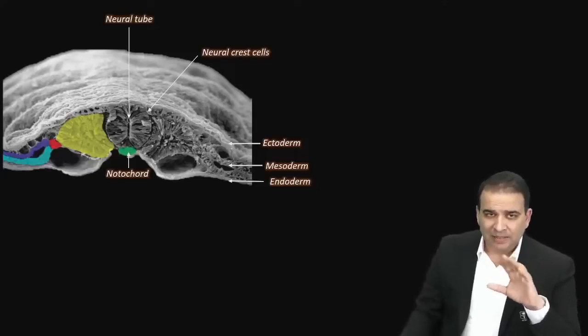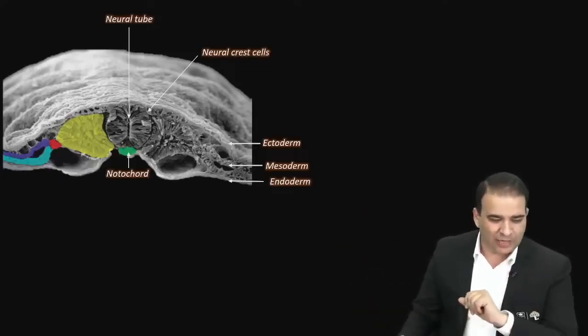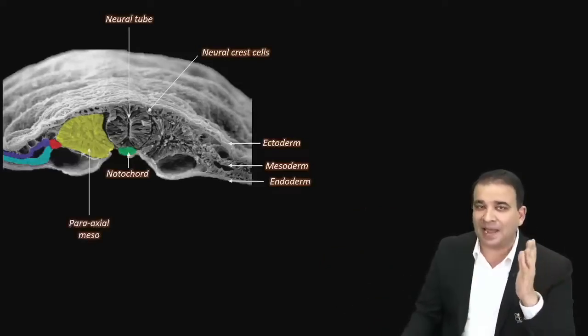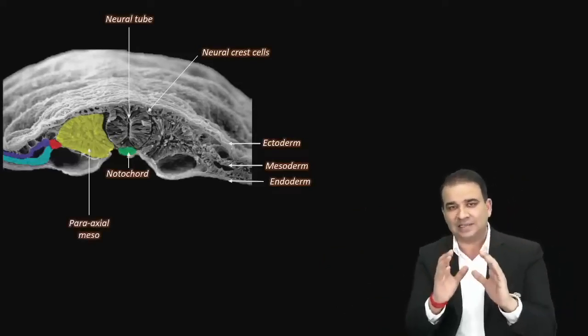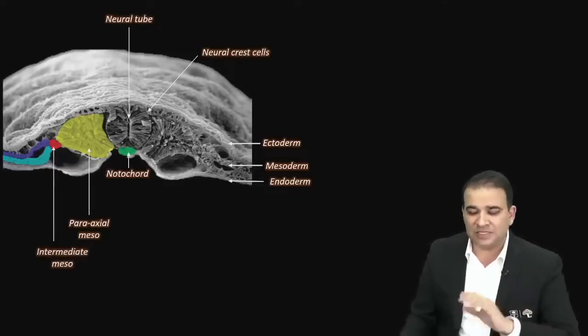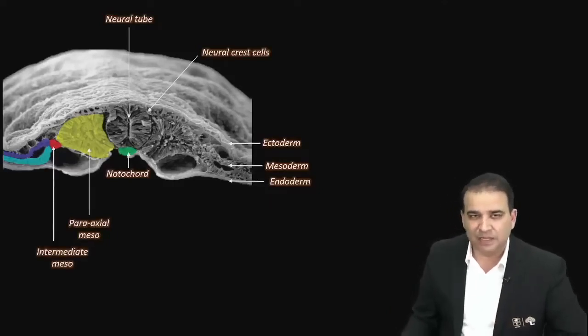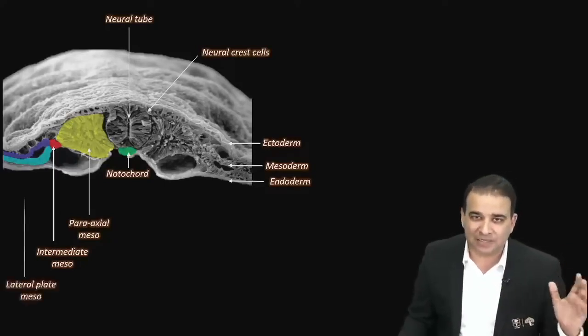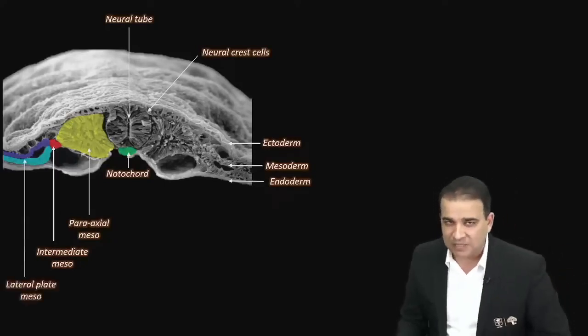Well guys, in this picture you can also see the colored part over there, where you can see the three types of mesoderm. That's the paraaxial mesoderm. The neural tube is like an axis, so we have a paraaxial mesoderm. Then we have an intermediate mesoderm, the one which is in between. And obviously the mesoderm which is present right on the side, the one which is laterally placed, is called the lateral plate mesoderm.